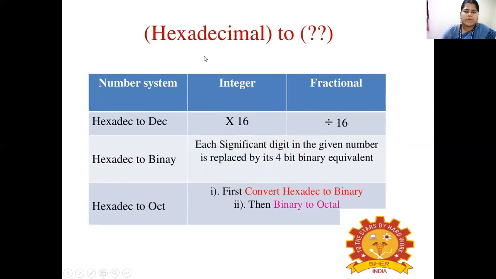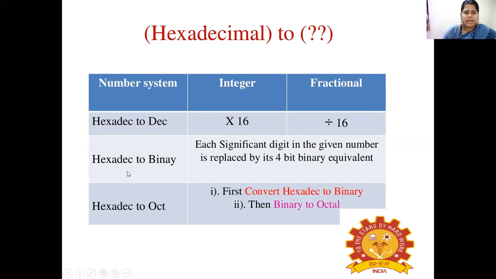Last we have the conversion of hexadecimal to decimal, hexadecimal to binary, and hexadecimal to octal. In hexadecimal to decimal conversion, the integer part should be multiplied by 16 and the fractional part divided by 16.